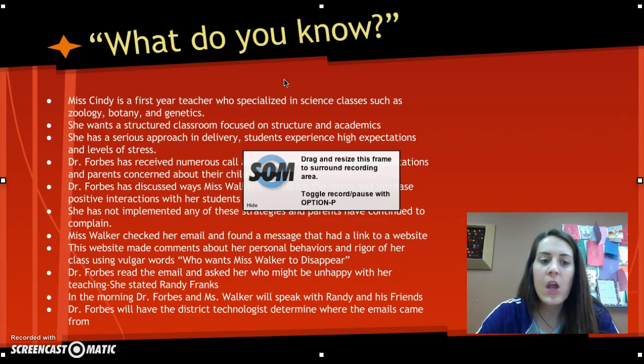When Miss Walker checked her email one evening, she found a message that had a link to a website. This website made comments about her personal behaviors and rigor of her class using cuss words, and there was a statement that said, "Who wants Miss Walker to disappear?" Miss Walker has taken this as a threat and is very scared about this website. Ms. Walker forwarded the email to Dr. Forbes, who read it and understood why she is very upset.